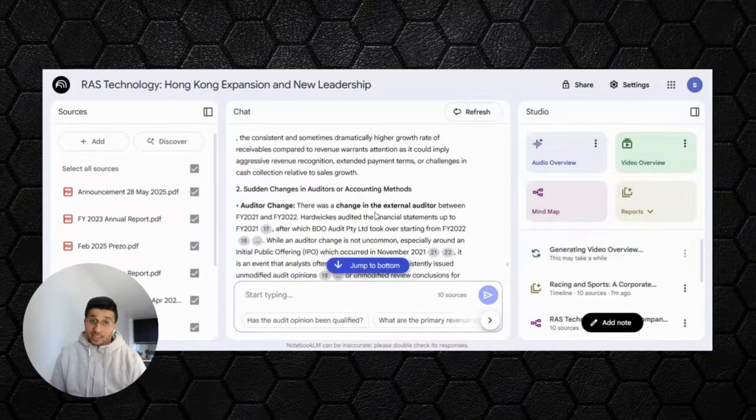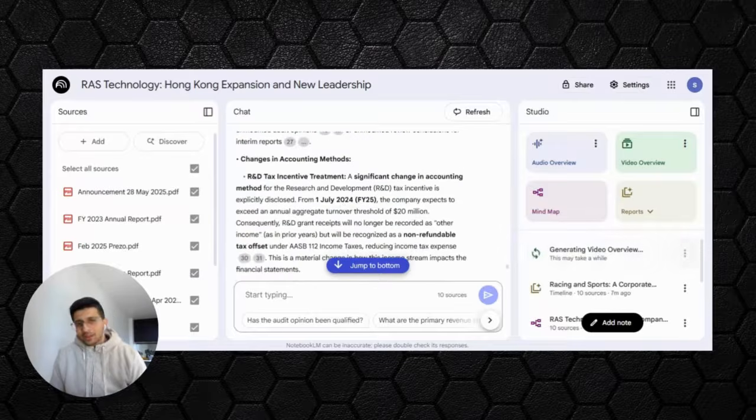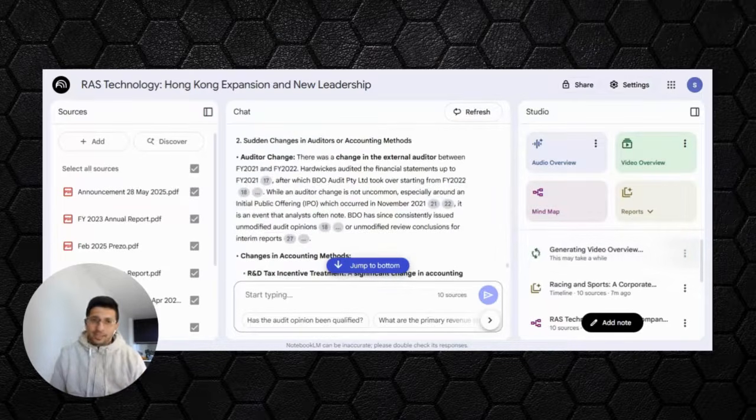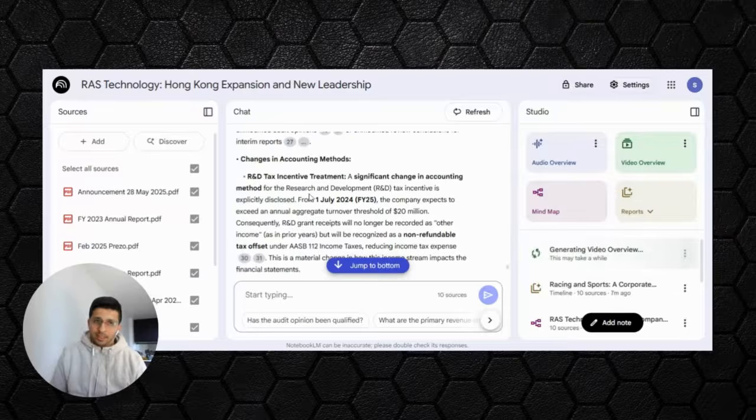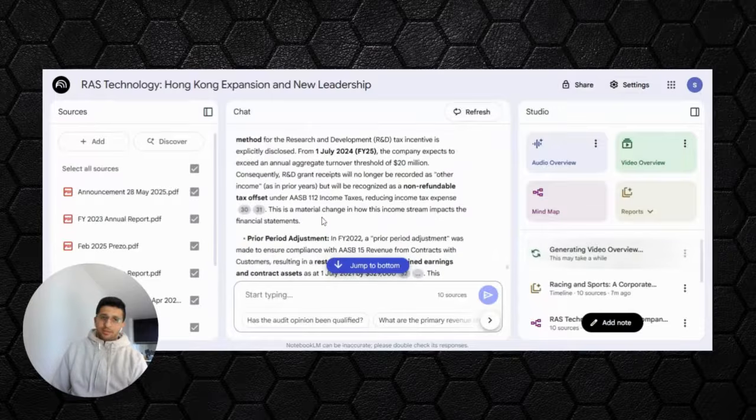Sudden changes in auditor. Yes, there was a change in external auditor between 2021 and 2022. So BDO has taken over from 22 onwards. Which is not a flag in itself, but it's always good to know something like this has happened. Sometimes it's just that the company grows bigger and you want a more renowned auditor, and that's understandable. But if it's something untoward, then it's always good to know that. Change in accounting methods, so R&D tax incentive treatment. I don't know anything about that, so I'll have to look into that a bit further.